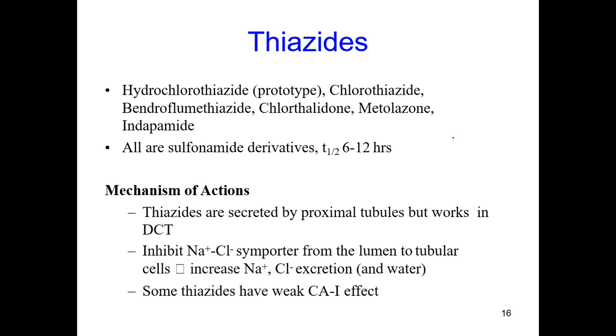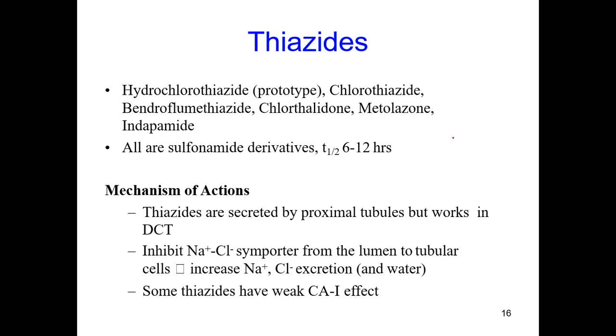Now coming to the second class of drugs, the low ceiling diuretics. Thiazides act at site number 3, the distal convoluted tubule, where they inhibit the symporter. Symporter means two or more ions going in the same direction. The symporter of sodium and chloride ions is inhibited by these thiazides. They are considered low ceiling, as almost 10 to 15% natriuresis takes place with these drugs.